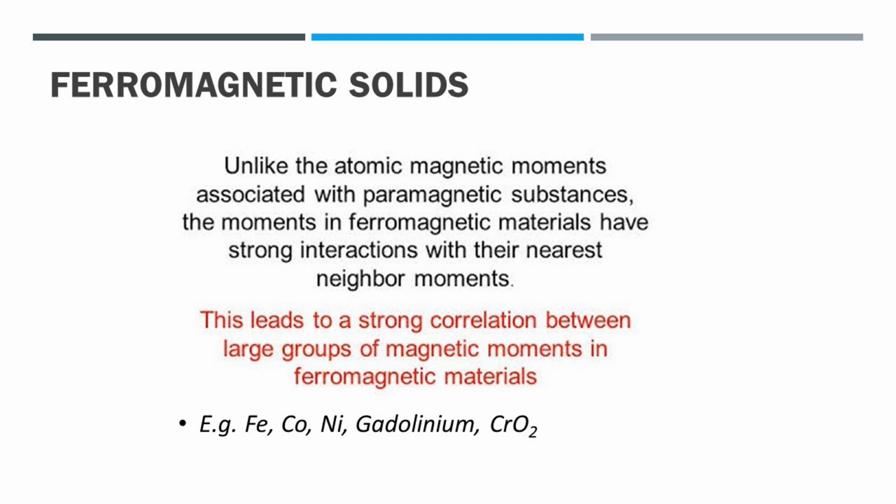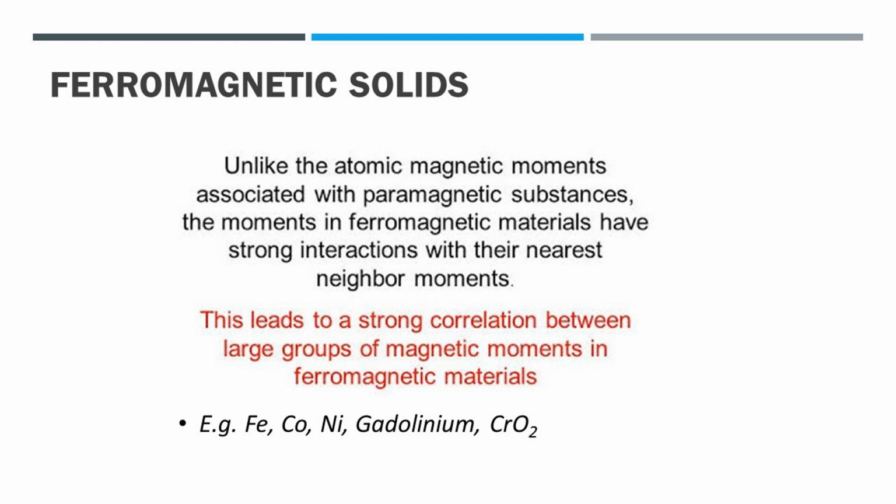Next, we study ferromagnetism. Definition: the substances containing a large number of unpaired electrons and which are attracted strongly by a magnetic field are called ferromagnetic substances. For example, Fe, Co, Ni are ferromagnetic substances.